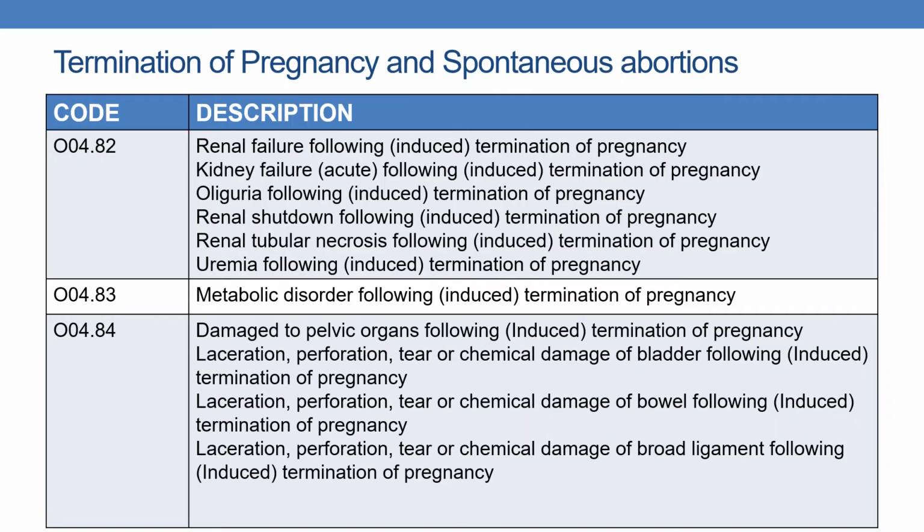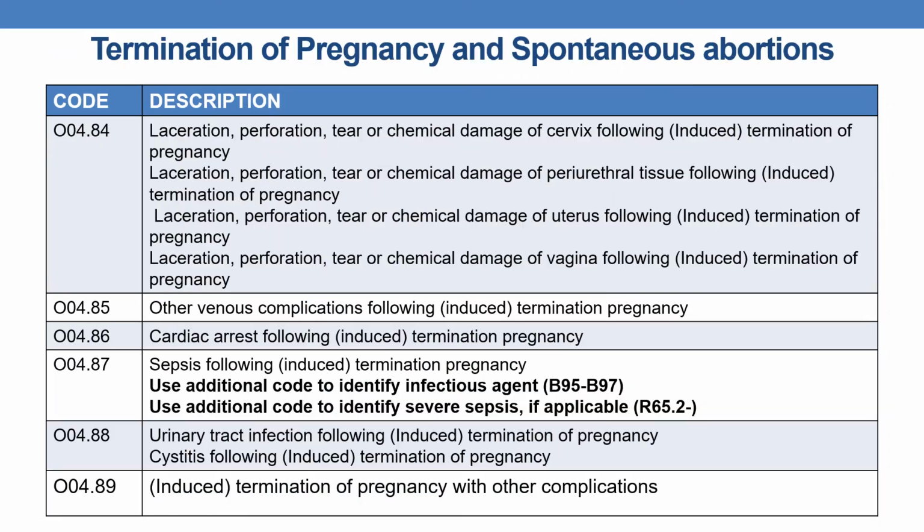Next, O04.83 indicates metabolic disorder following induced termination of pregnancy, and O04.84 indicates damage to pelvic organs following induced termination of pregnancy. The damage can be to bladder, bowel, broad ligament or uterus or vagina, etc.